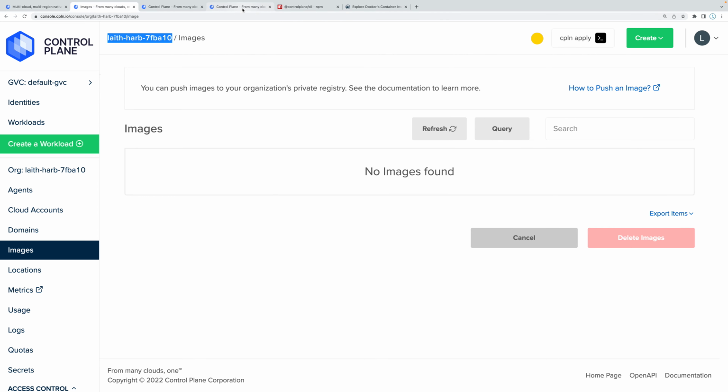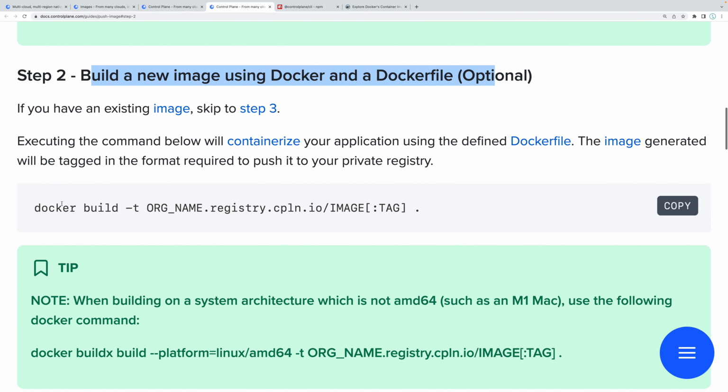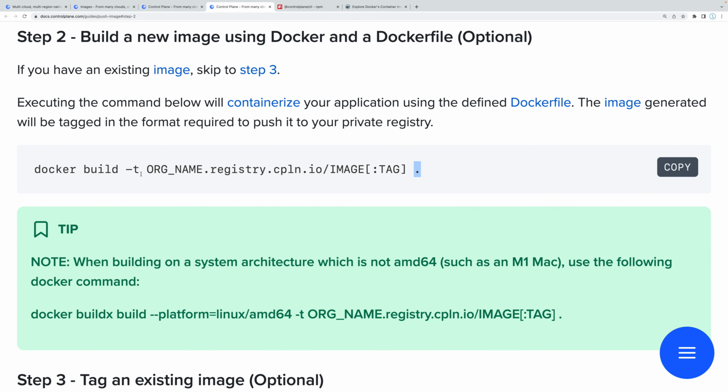Now what we need to do is build a new image. Typically this command right here should be very familiar. We've done this before: docker build -t, and then we tag it with whatever we want to call it, and then dot. Now this is actually important. When we create this name, it has to follow this particular format: our organization name in Control Plane, then .registry.cpln.io, and then whatever our image name is called, as well as a tag. So it has to follow this format.